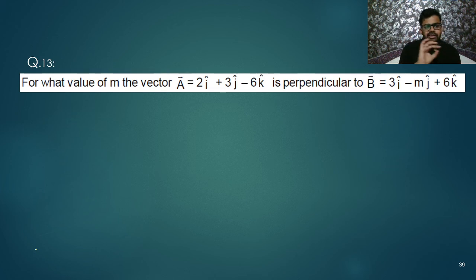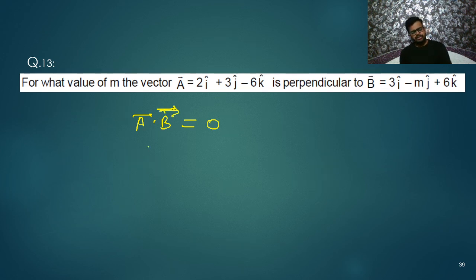Listen, it is given, for what value of m. Okay, read the question properly. For what value of m is vector A perpendicular to vector B? Since it is given that A vector is perpendicular to B vector, so A dot B will be 0. Whenever they are talking about perpendicular, just do one thing. Just do the dot product.